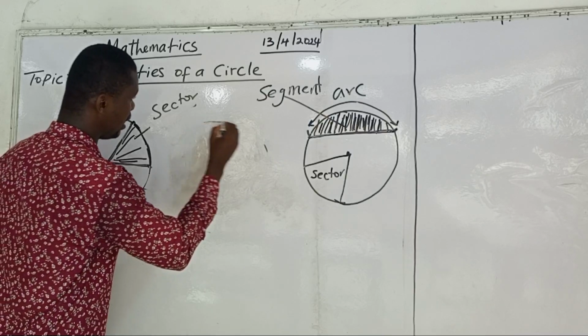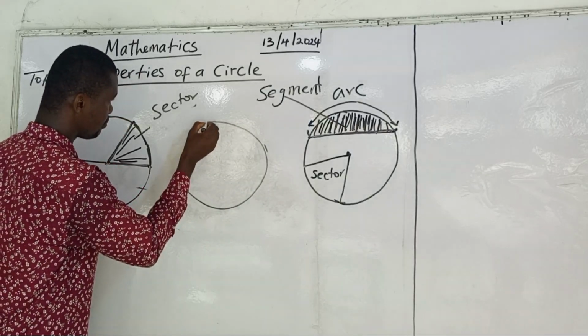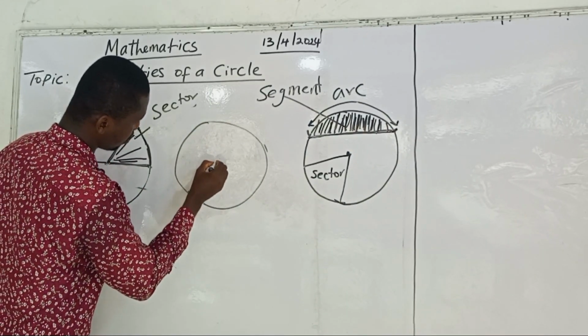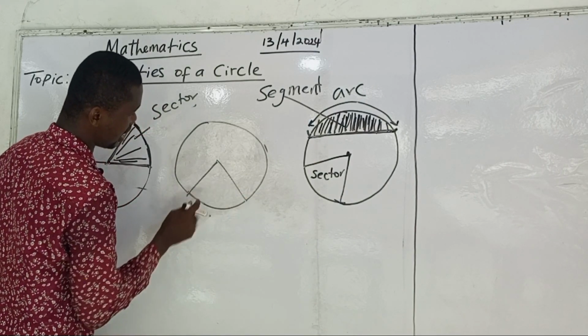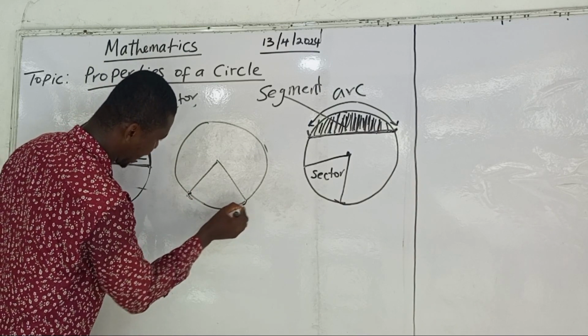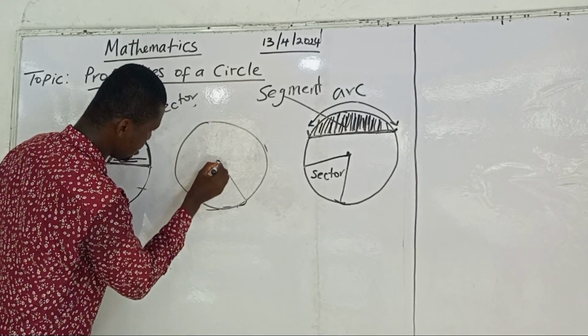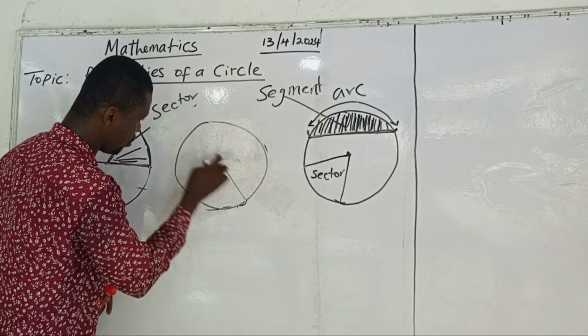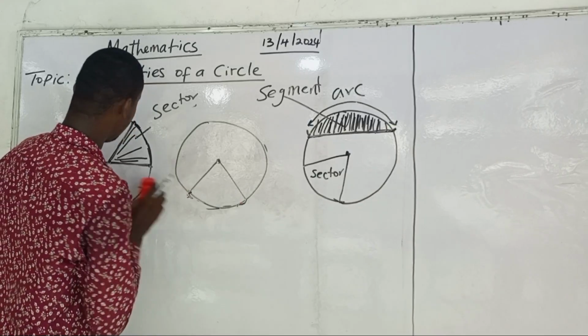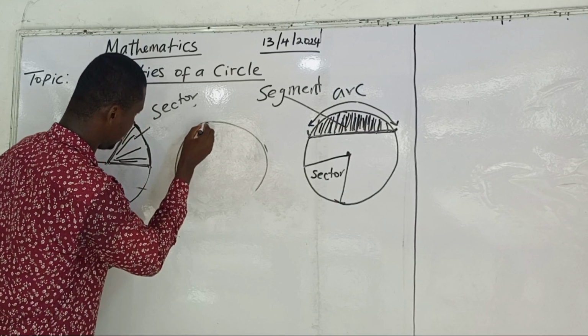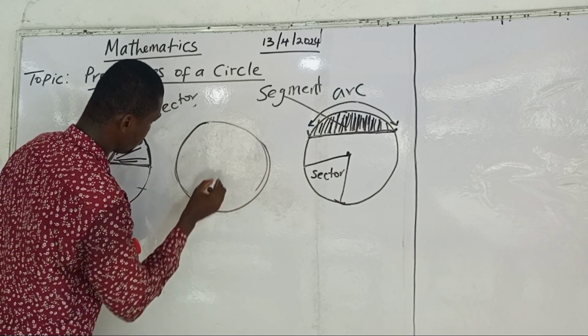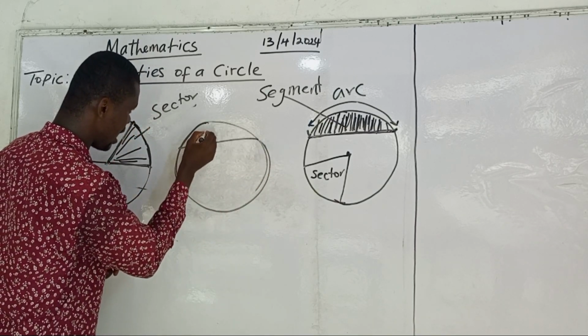Sometimes you will see a diagram like this. This place is a sector, and here is still an arc, since the two radii come from the center. Something like this now, here is a segment.